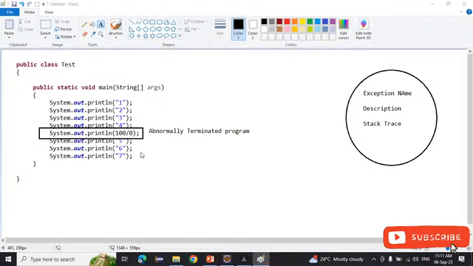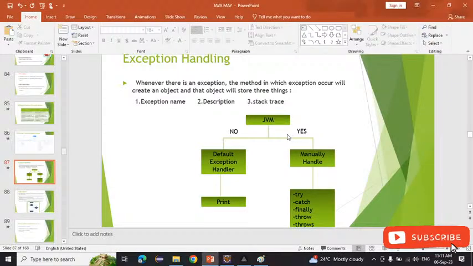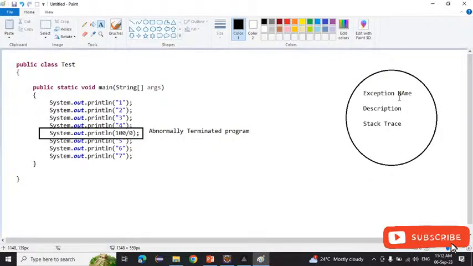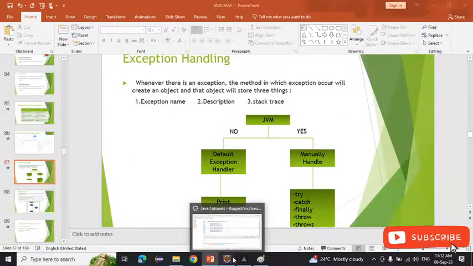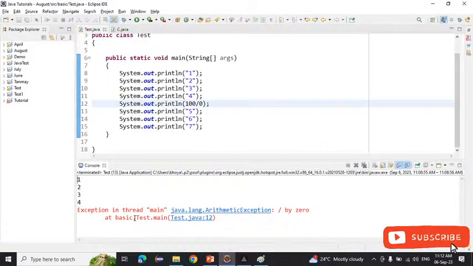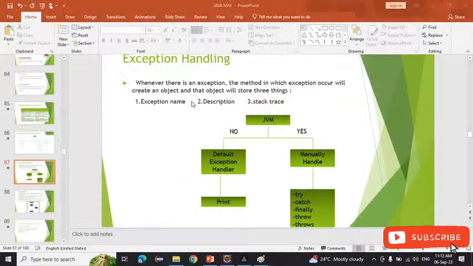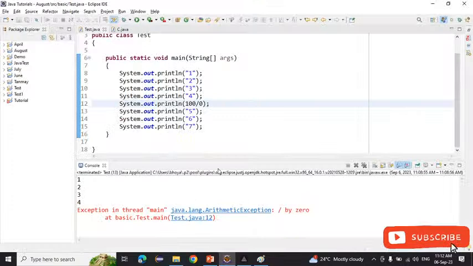So what will it do? It will pass that object to the default exception handler, and the default exception handler will print that object. Whatever things are present inside it, it will print. So here we have not handled any exception. JVM will ask this main method if it is handling the exception or not. It is not handling the exception, so it passes that object to the default exception handler. The default handler will print that object.